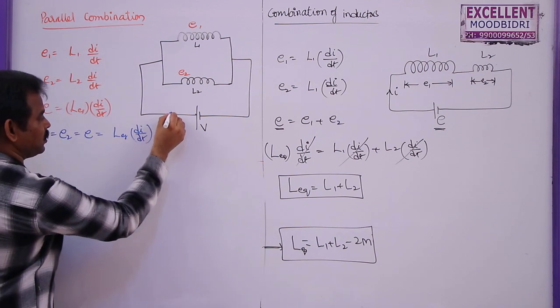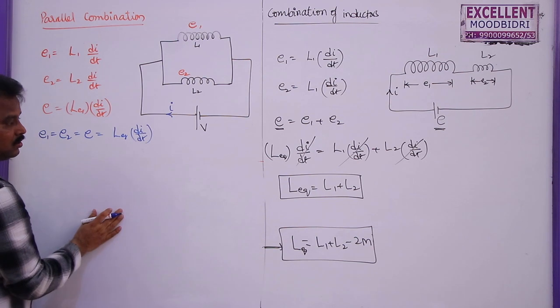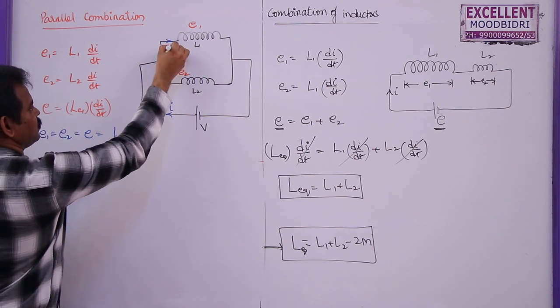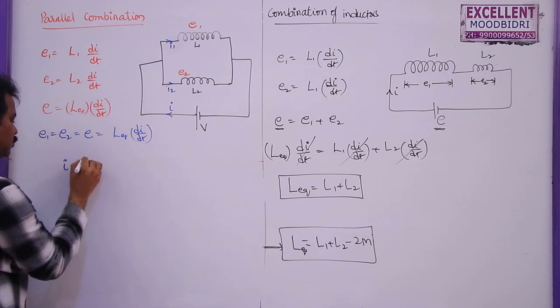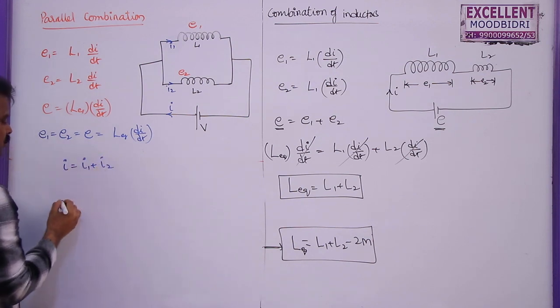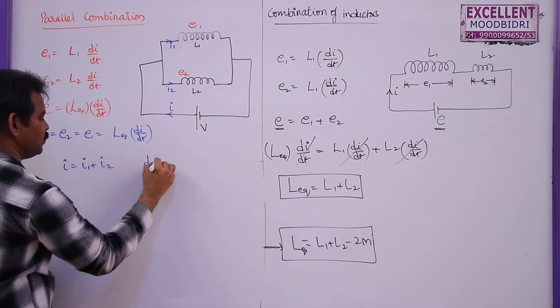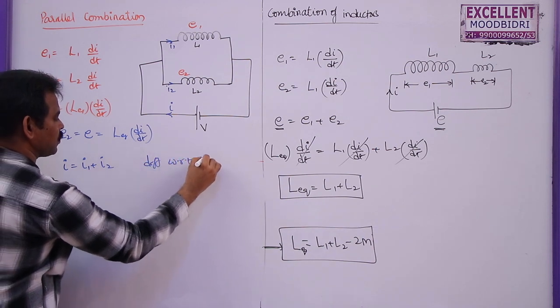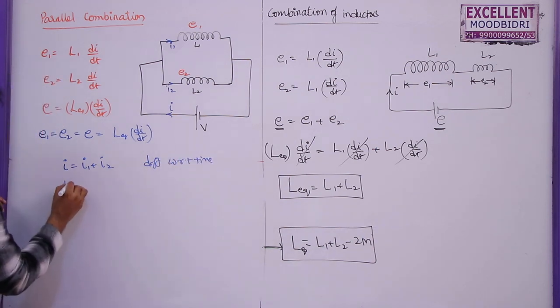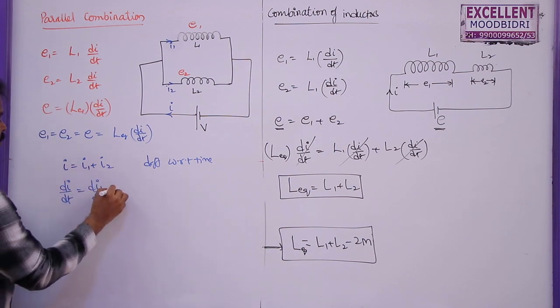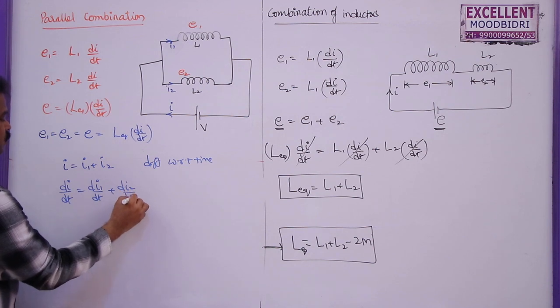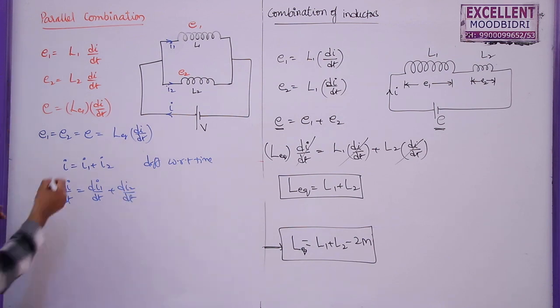Now, as the current coming from this battery, let us say this is I, divides into I1 and I2, I can write this as I is equal to I1 plus I2. Differentiate this with respect to time. I can write di by dt is equal to di1 by dt plus di2 by dt. What is di by dt?